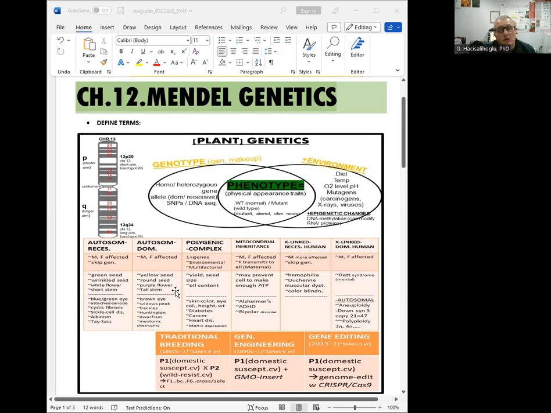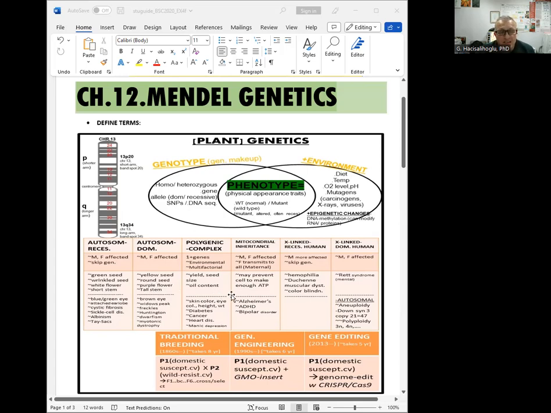And remember, plants only have autosomes, which means male and female are affected at the same time, and recessive traits always skip generations. So we call these situations autosomal recessive. Human examples are blue-green eyes, attached earlobe, cystic fibrosis, sickle cell disease, albinism, and Tay-Sachs disease.